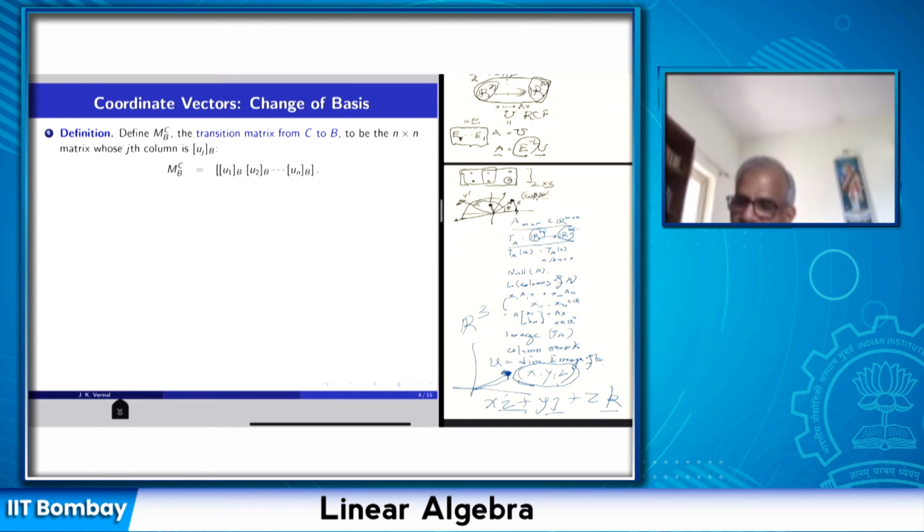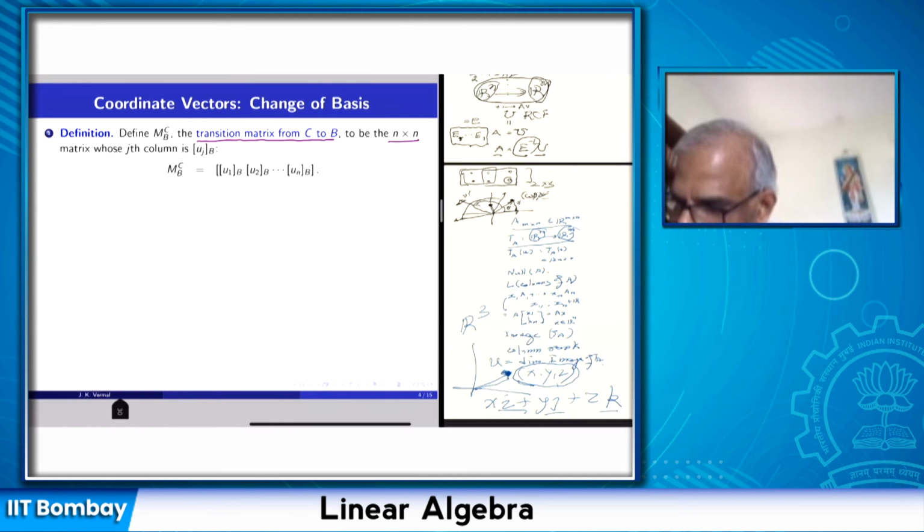This algorithm is based on a matrix which is called the change of basis matrix or transition matrix from C to B. So C and B are both bases of the same vector space, and I want to now write a matrix which represents change of basis. So the change of basis from C to B is an n by n matrix.